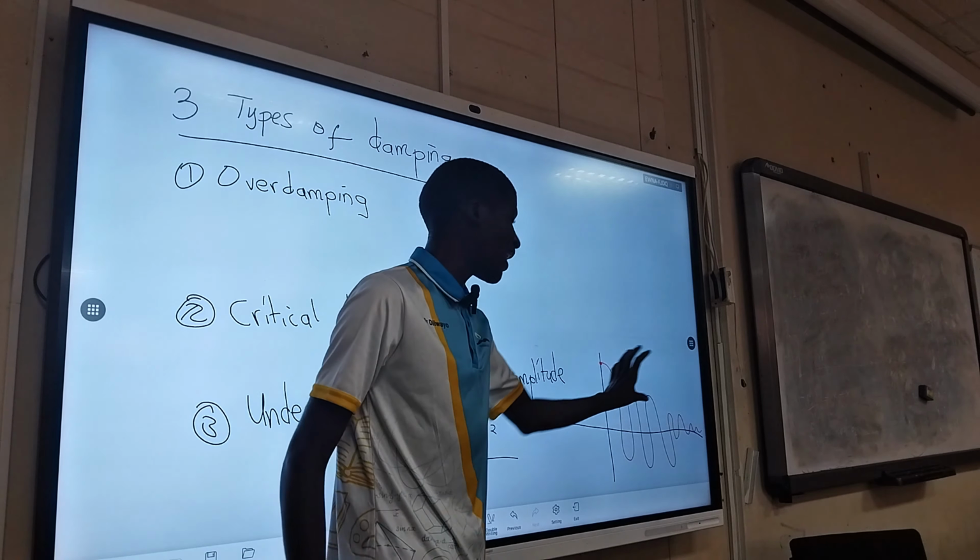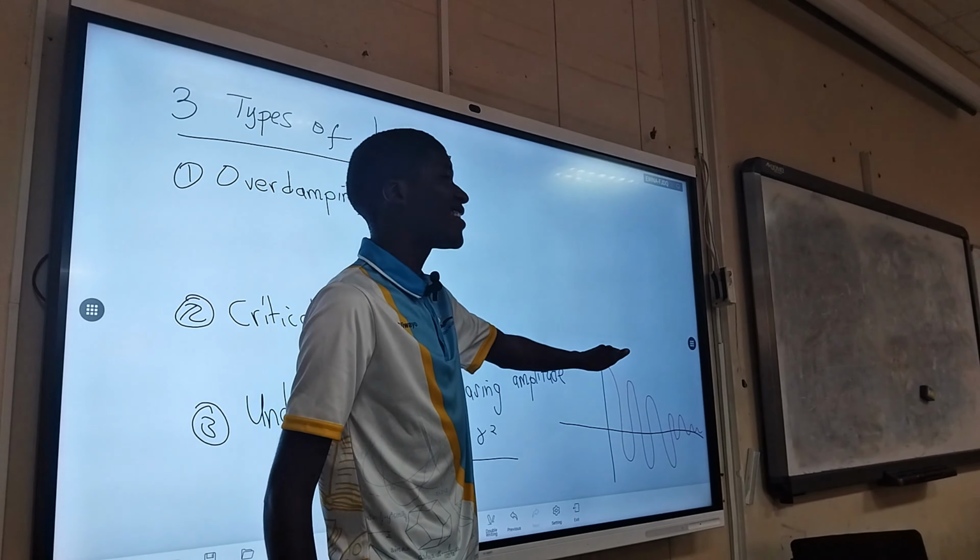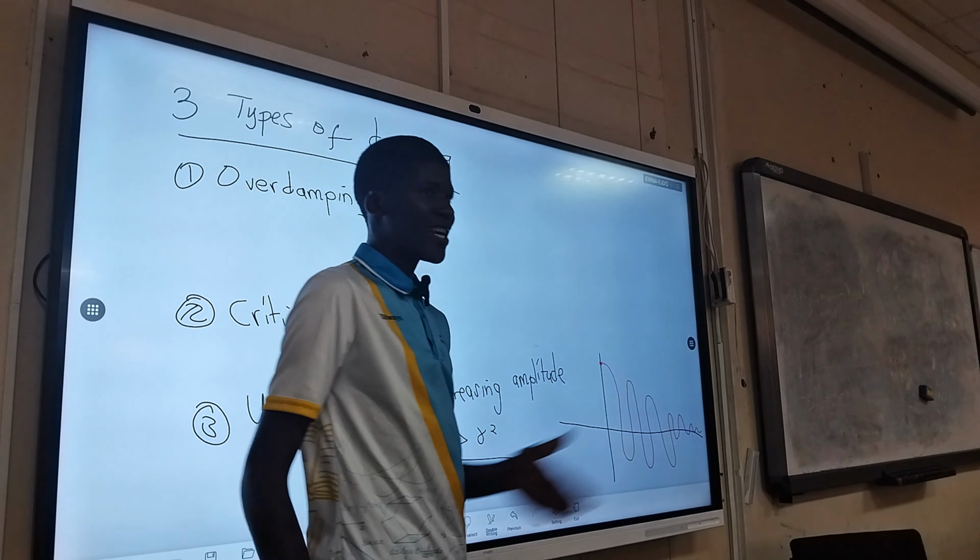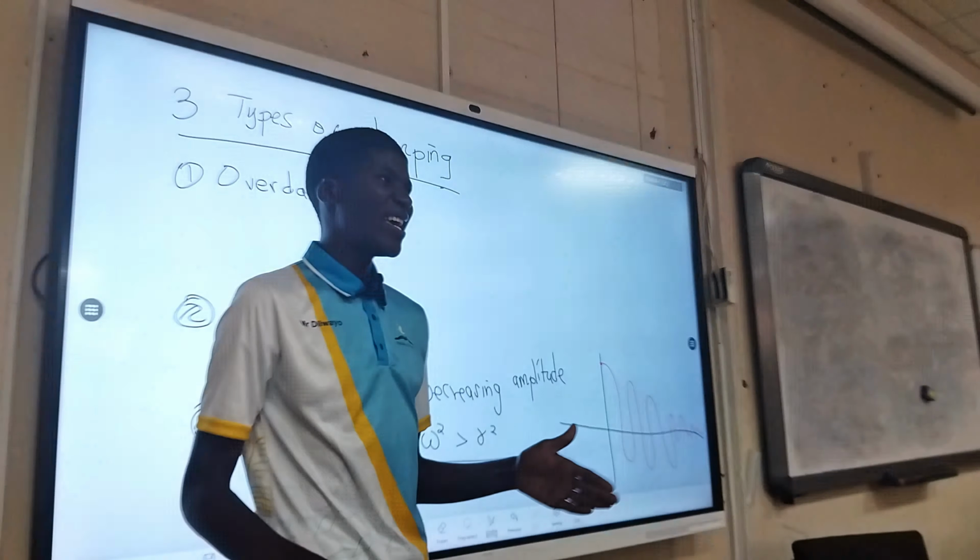So basically the graph looks like this because we start at a certain amplitude, but when the object comes back, it's no longer coming back where it started. So it means there is a decrease in the amplitude. This occurs if omega squared, the angular frequency, is greater than the damping coefficient. The damping coefficient in a physical sense is just motion. Yeah, so that is for any under damping.